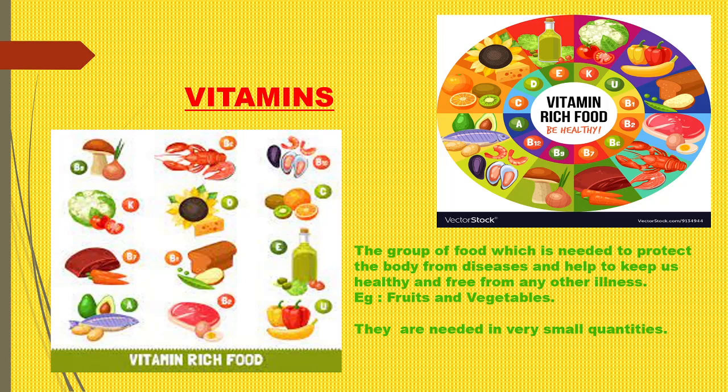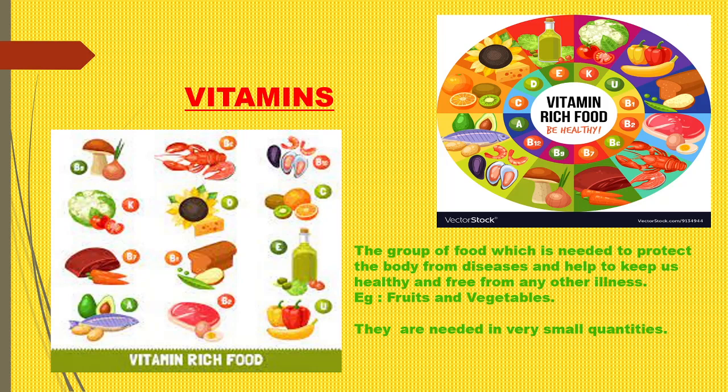Although vitamins are present in very small quantity, different types of food items have to be eaten, because every food item has different vitamins, like vitamin A, vitamin B, that is B complex, C, D, E, K. You will learn about the details of the vitamins when you go to higher classes, but as of now, just keep it in mind. All the vitamins are present in different food items, so every food item has to be taken in order to get all the vitamins in our body.